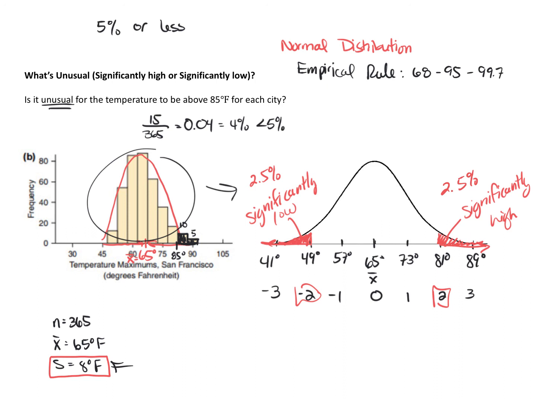So if I mark 85 degrees on here, 85 is somewhere here. And so hopefully you can see that according to the empirical rule, the probability of temperatures being above 85 degrees Fahrenheit for San Francisco is extremely low. So the empirical rule would imply that this probability is actually going to be less than 2.5%. So definitely that would be less than 5%. So we would say that getting temperatures above 85 degrees Fahrenheit for San Francisco is unusual.